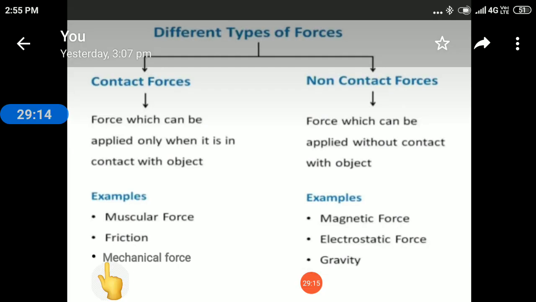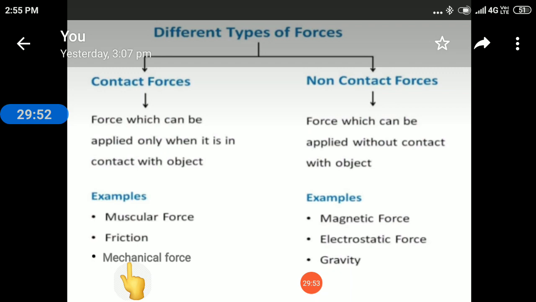Now, the third type of contact force given in your book is mechanical force. As the name suggests, the force exerted by a machine is called mechanical force. Okay, some machines like knives and scissors need our hand, need muscular force to be operated. So they can come under the type of muscular force as well. And some machines use electricity or another energy form to run. Okay.